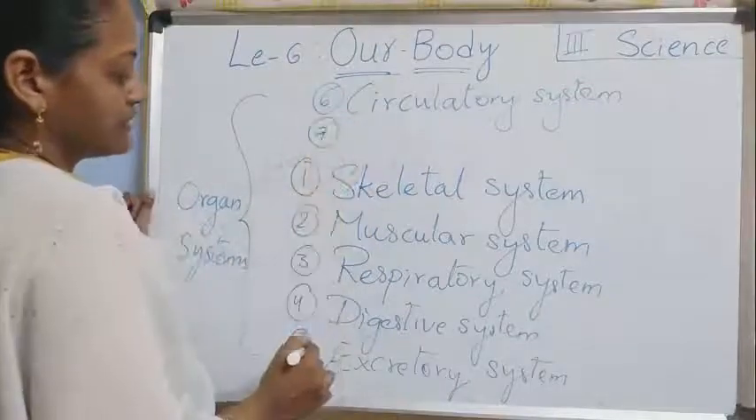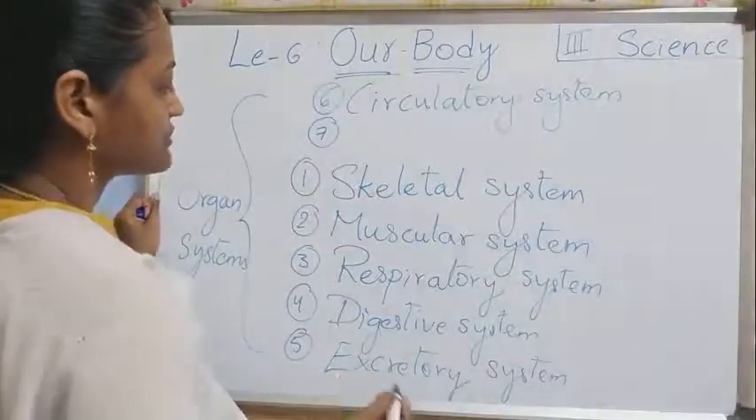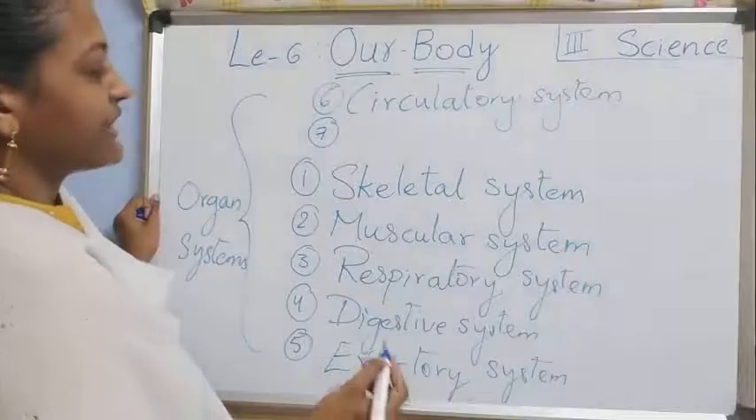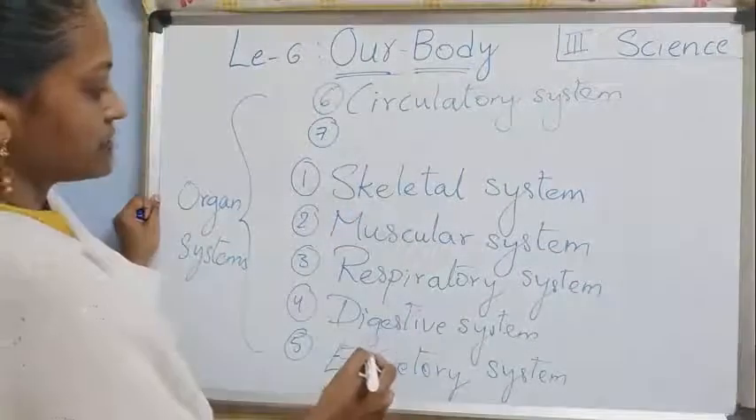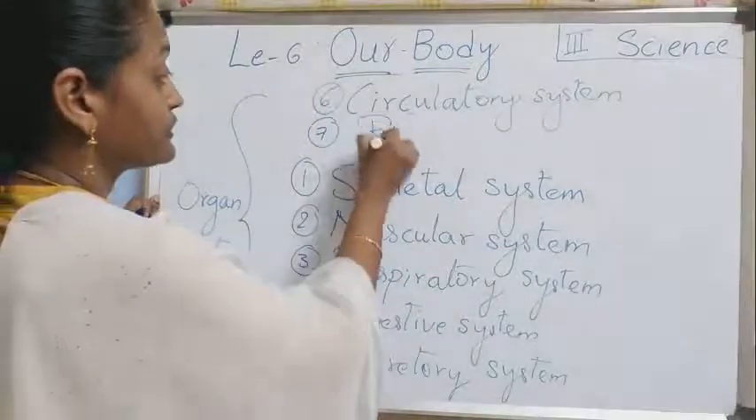The seventh one is, and also so many are there. Only 8 are given in your book. Excretory, digestive, respiratory, reproductive system.